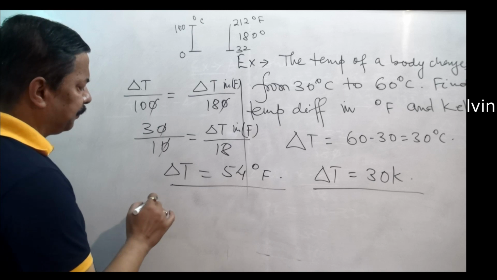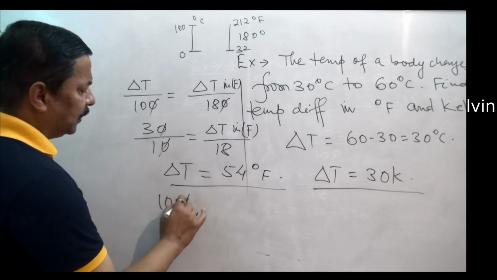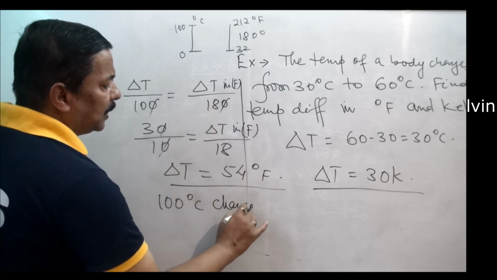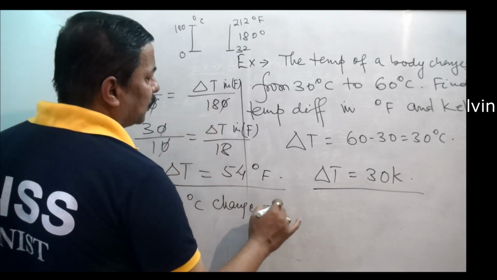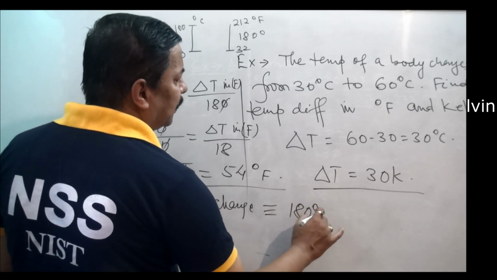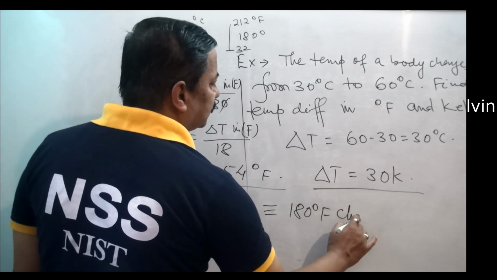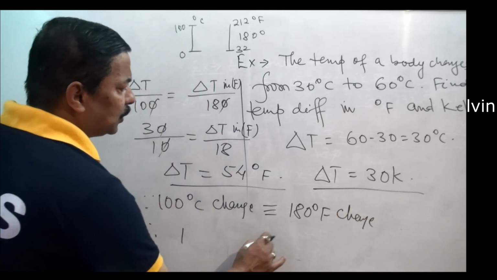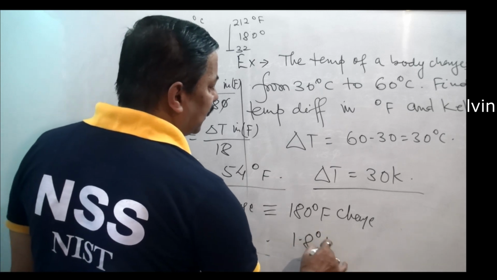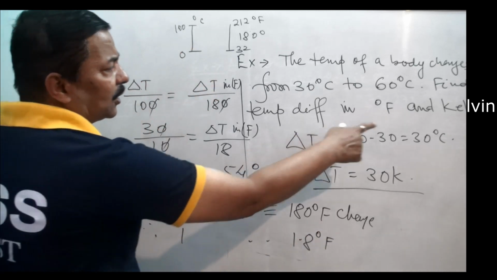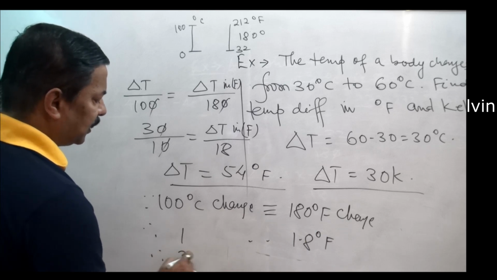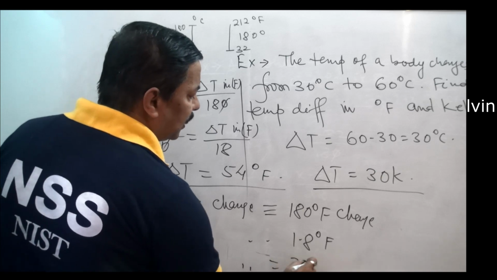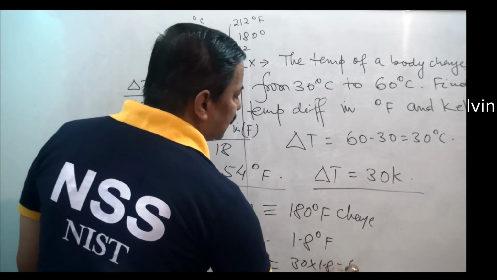It means that 100 degree centigrade change is equivalent to 180 degree Fahrenheit change. So if you talk about 1 degree change, you will get 1.8 degree in Fahrenheit, and if you take the 30 degree change, we will get 30 into 1.8, that is 54.